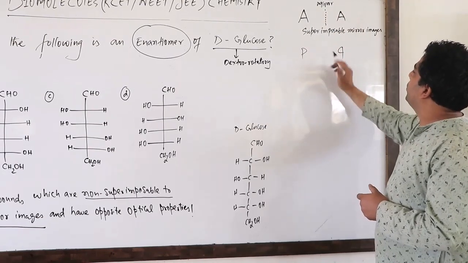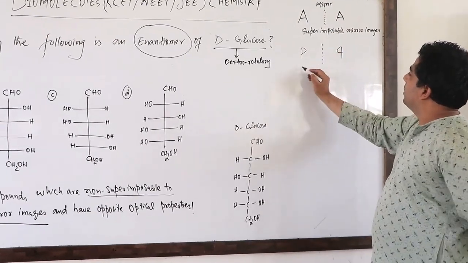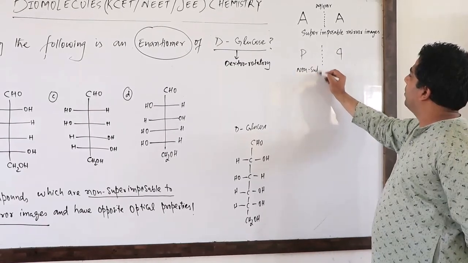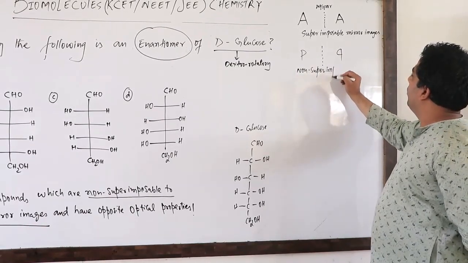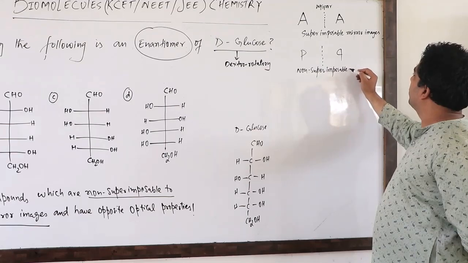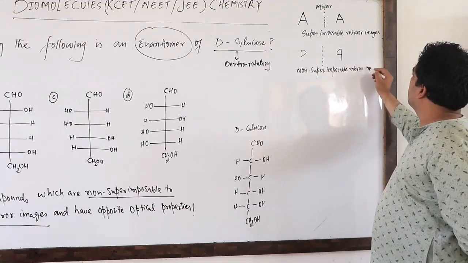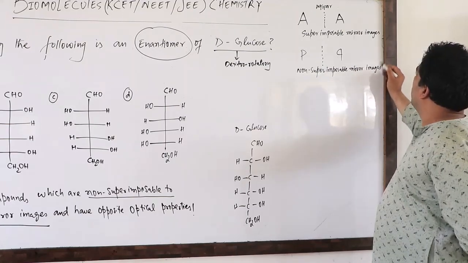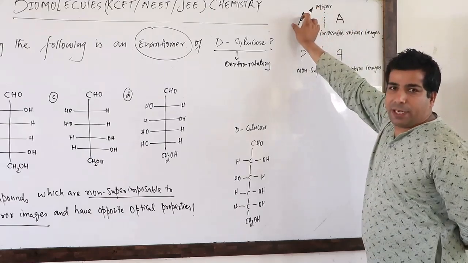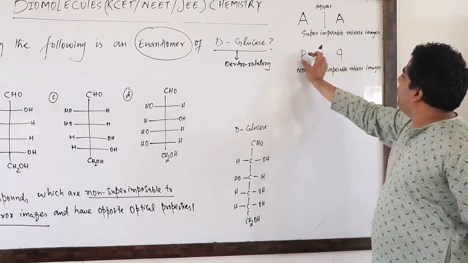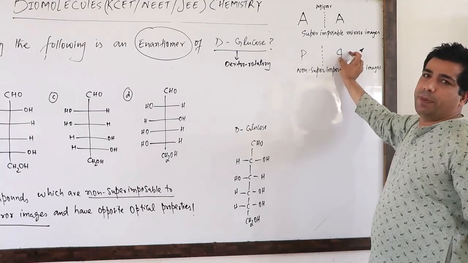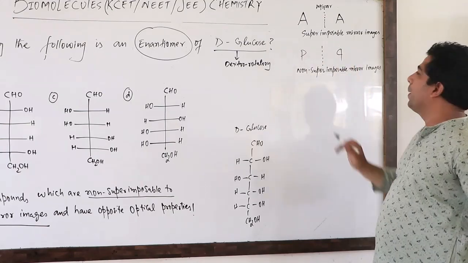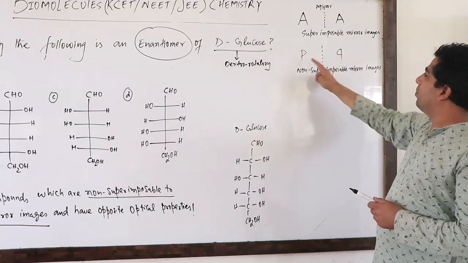So what about these two? These are non-superimposable mirror images. This A can fit exactly on A, but this P cannot fit on this particular P because it's inverted here. That means these two are non-superimposable.